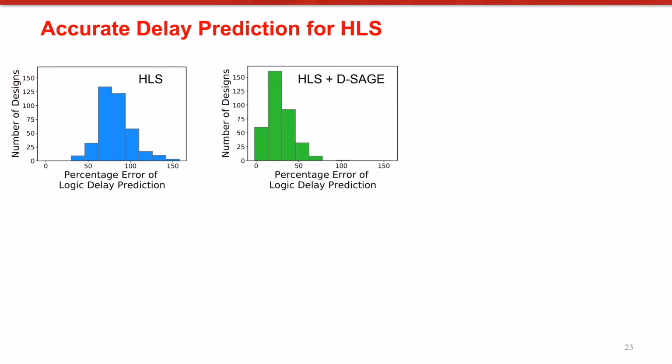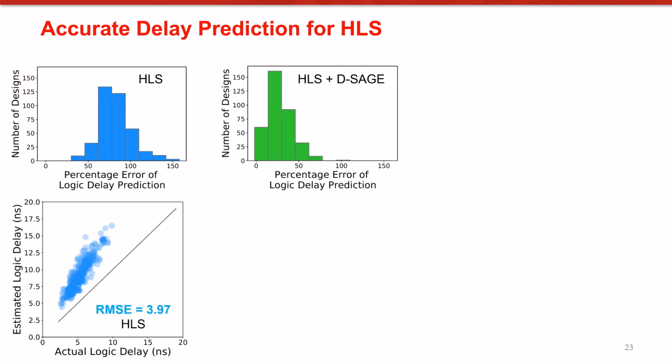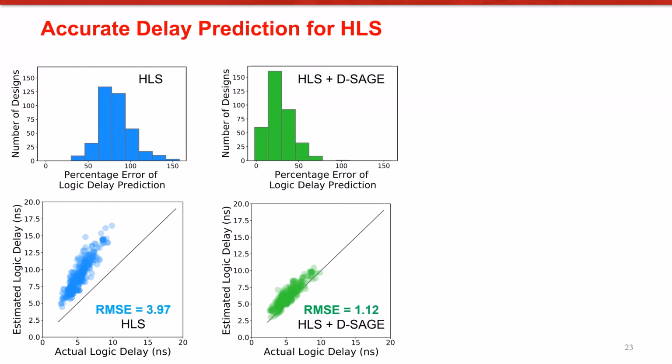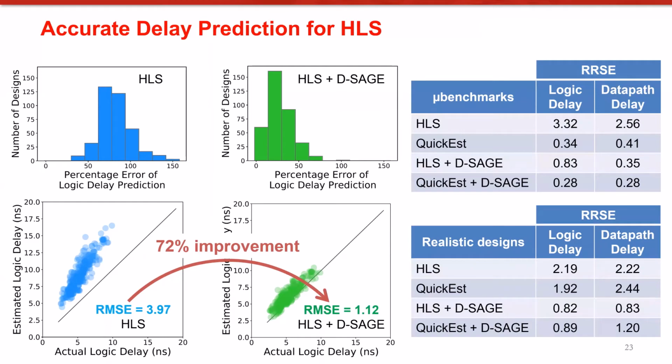Here are our DSage-based results. Histogram is shifted towards lower error percentages. For almost all designs, error is less than 60%, and the maximum observed error is 88%. At the bottom, we plot estimated logic delay versus actual logic delay. We see that HLS predictions deviate from the linear line, which refers to reduced accuracy. DSage-based data points, on the other hand, align better with the linear line, and we achieve 72% error reduction compared to the HLS tool.